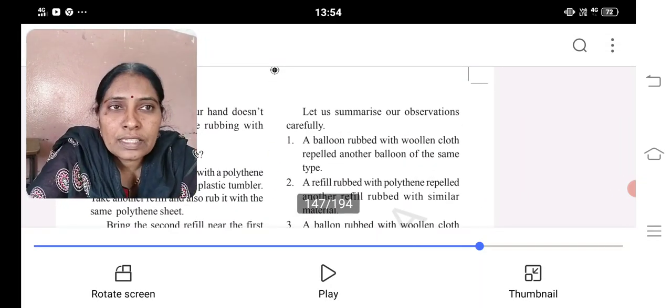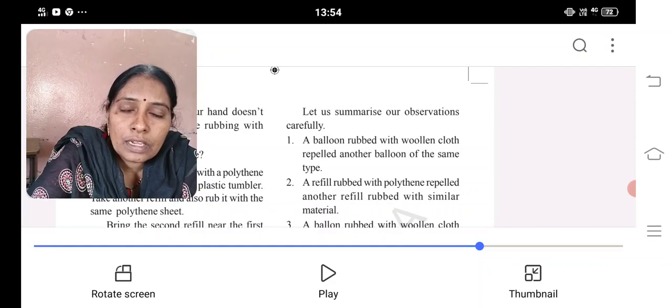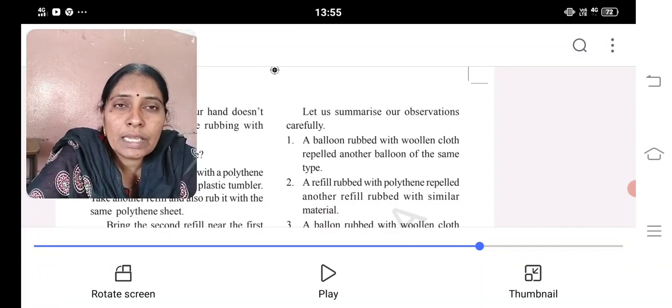Let us summarize our observations carefully. A balloon rubbed with a woolen cloth repelled another balloon of the same type. A refill rubbed with a polythene repelled another refill rubbed with a similar material. If they are rubbed with the same cloth, they repel.